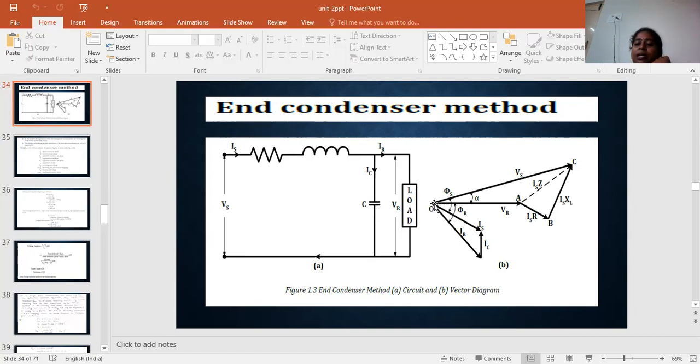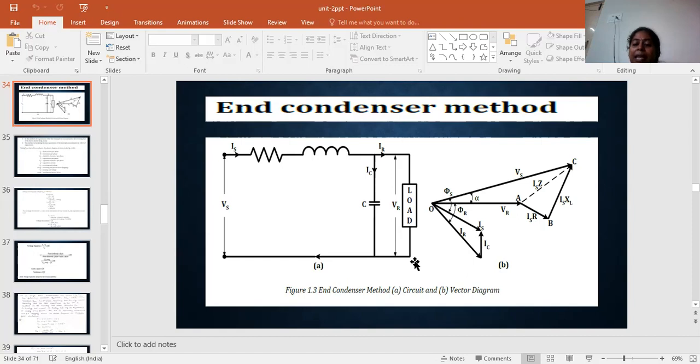IC with respect to VR at an angle of 90 degrees. Here we can draw also, and for the resultant here also we can draw. Okay, no problem at all. In some textbooks it is drawn here, and no problem. Okay, and this is the phasor diagram and circuit diagram.